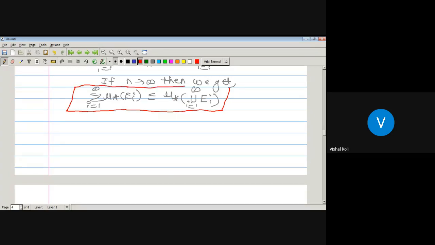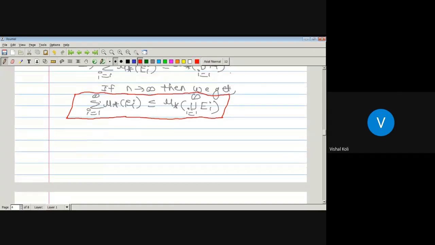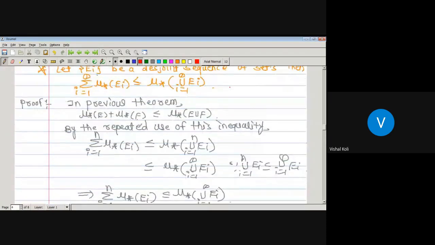Just we have to use the above inequality, that is inner measure of E plus inner measure of F is less than or equal to inner measure of E union F whenever E and F are two disjoint sets. As here E1, E2 up to En are n disjoint sets, then summation over i running from 1 to n inner measure of Ei, that is inner measure of E1 plus inner measure of E2 plus up to inner measure of En, is less than or equal to inner measure of E1 union E2 union up to En, which is less than or equal to inner measure of union over i running from 1 to n Ei.